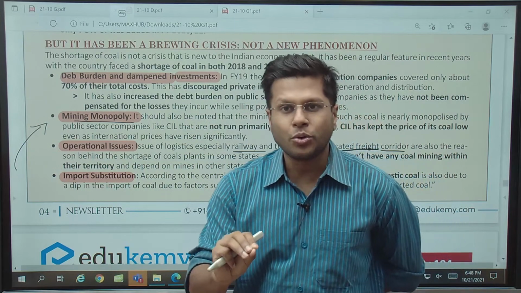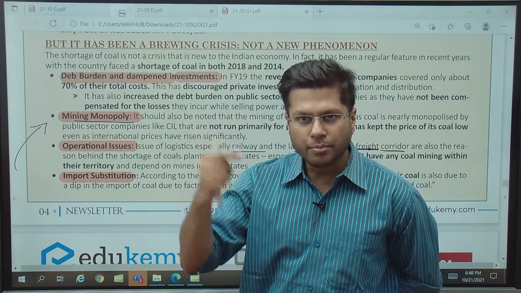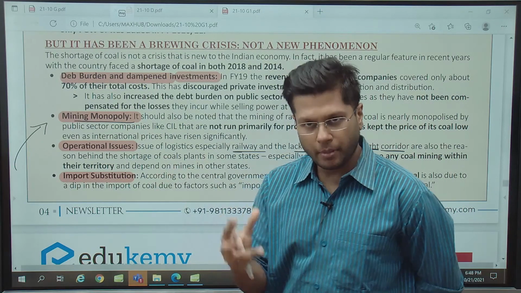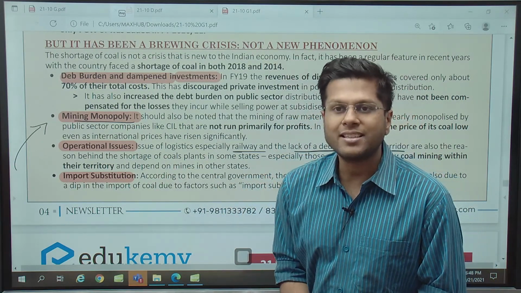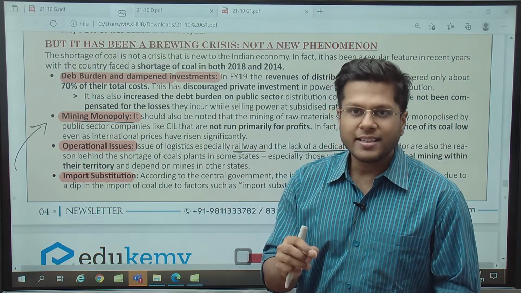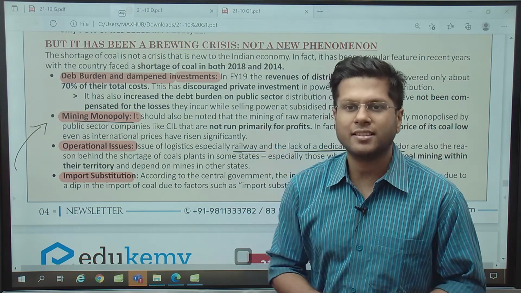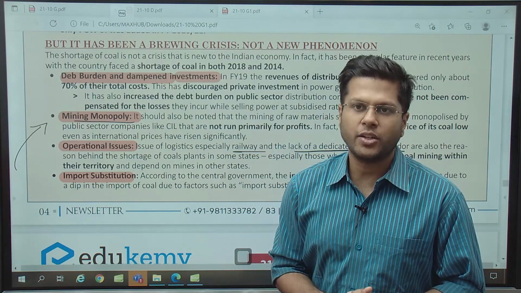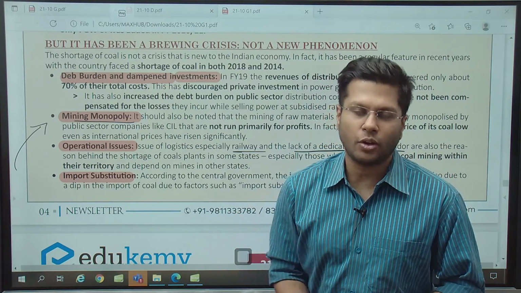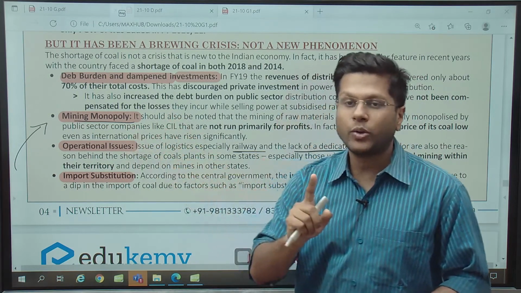Somehow the government also indirectly regulates the prices of coal. It says even if the coal has been bought at higher prices, imported at higher prices, or you are taking the coal from the Indian manufacturing company at higher prices, you will not sell it at higher prices to electricity companies. Why? Because if electricity generation companies are purchasing coal at higher prices, they will sell at higher prices. And who will be the ultimate person who has to bear the cost? It is the consumers. And the government does not want the consumers to bear a higher cost of electricity. That is why the government indirectly tries to regulate the prices of coal.